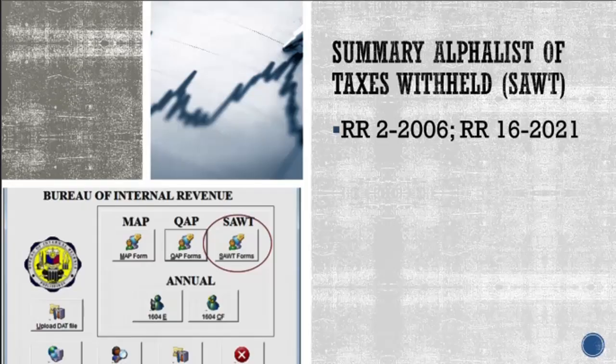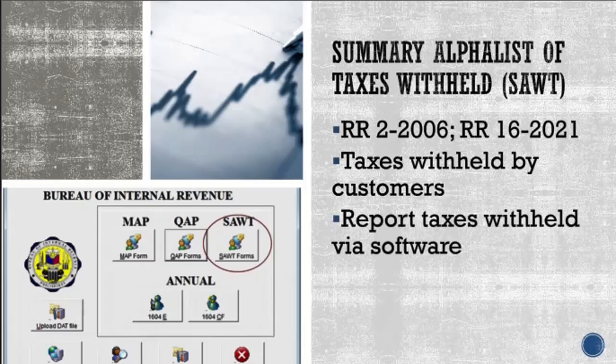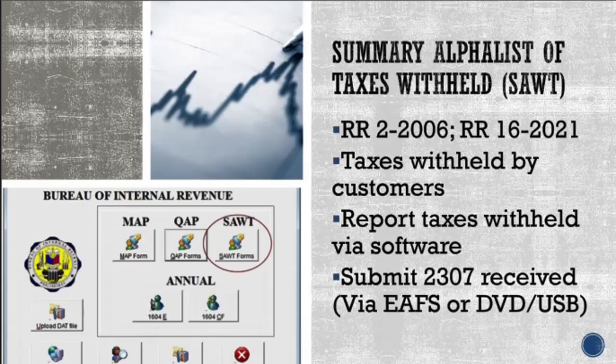Now, these taxes withheld by customers can be availed as tax credits against our tax due. But as required by the government, we need to report these taxes withheld via the Alphalist data entry system and then submit the 2307 that we have received via the eAFS facility or DVD or USB.